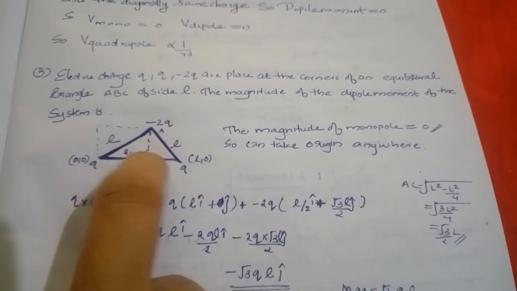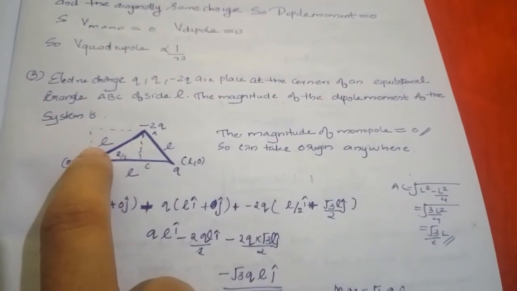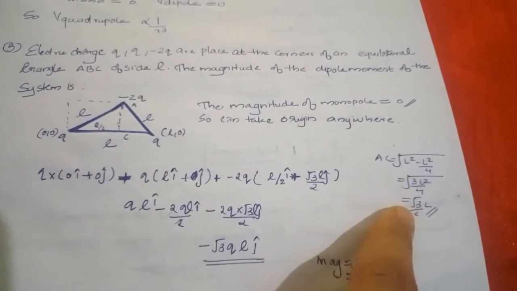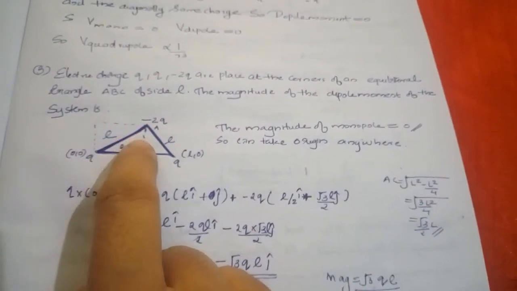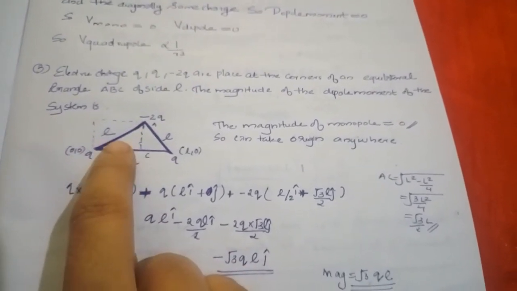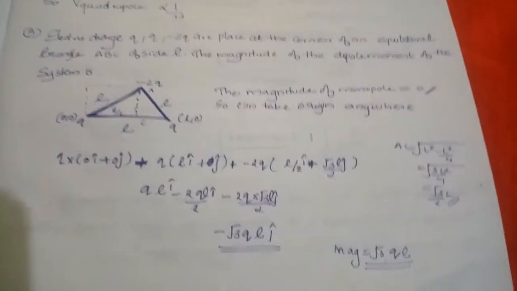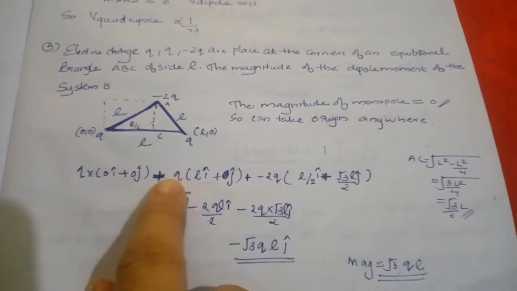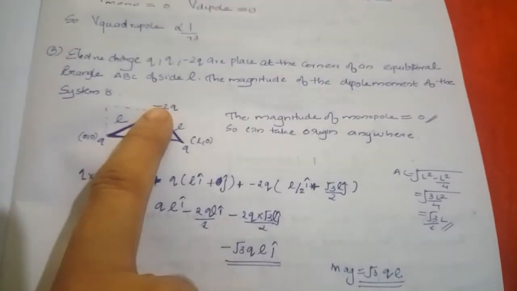So how to find this position? By Pythagoras theorem, that is L square minus L by 2 all square, that is under root 3 L square by 4, that is root 3 by 2 L, that is the point here. So we get y as minus root 3 by 2 L, and x is L by 2. So we get the points of these three charges, and we know that the dipole moment is charge into distance, that is q into 0i plus 0j, plus q into Li plus 0j, and here it is L by 2 comma root 3 by 2 L.